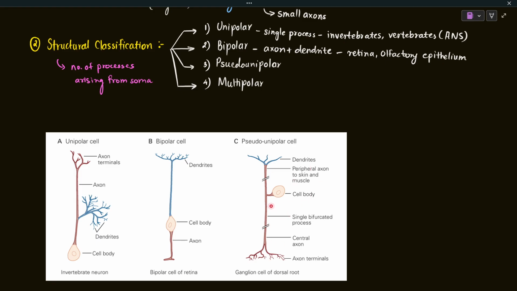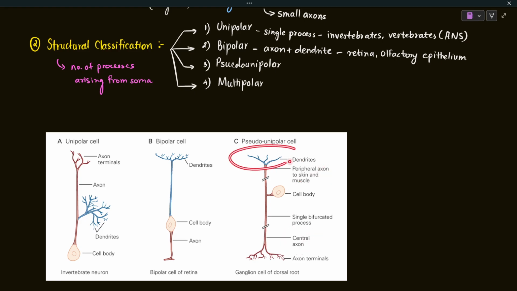That is why it is known as pseudo unipolar, but it was actually previously a bipolar neuron in which the two processes have fused into one. So at the end of the day, the cell body gives rise to only one process, which clearly divides into two branches. The single process arising from the cell body is bifurcated into two processes. One acts like the peripheral axon, and the other acts like the central axon. So it has two types of axon, the peripheral and the central axon.